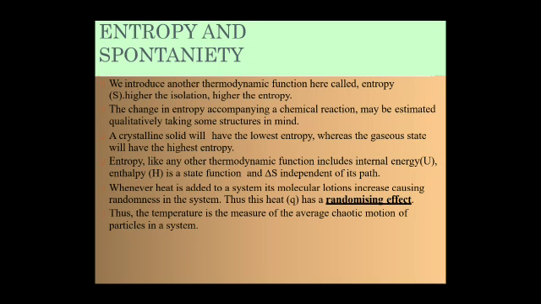Most of the spontaneous changes are exothermic. For example, there is a release of energy from the system to the surroundings during the change, meaning delta H is negative. Tendency to have maximum randomness: although most spontaneous changes are exothermic in nature, there are many changes which are accompanied by the absorption of energy, meaning delta H is positive. Thus, it is clear that the tendency to have minimum energy cannot be the only criterion for a spontaneous change to take place.